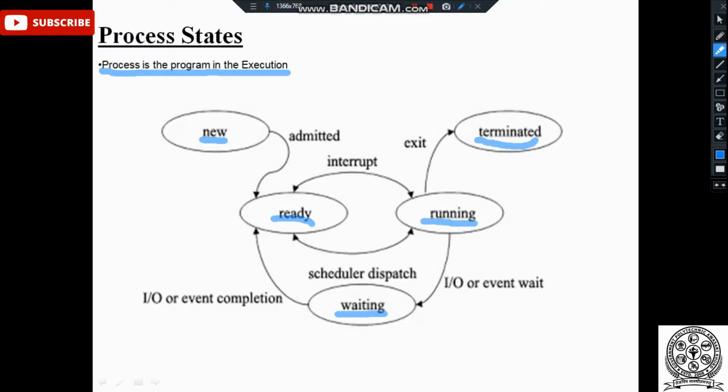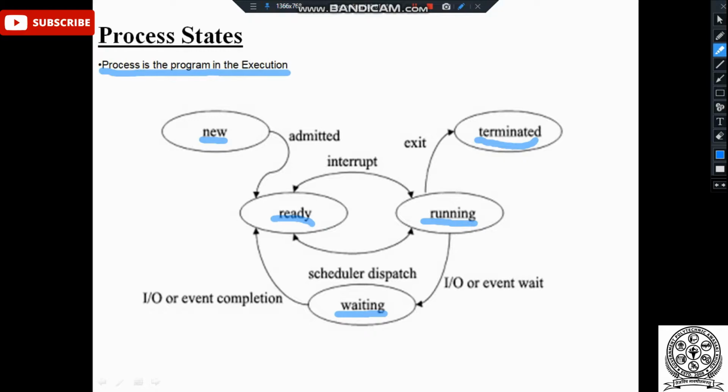But whenever a process from the ready state enters the running state but wants to perform some input output operation or event, it will be sent to the waiting state. In the waiting state, it will complete its input output operation, and after the completion of the task, it will be sent back to the ready queue, where it is placed into the queue, and after its turn comes, it will again be submitted to the running state, and it will again perform its task and will be successfully completed and terminated.